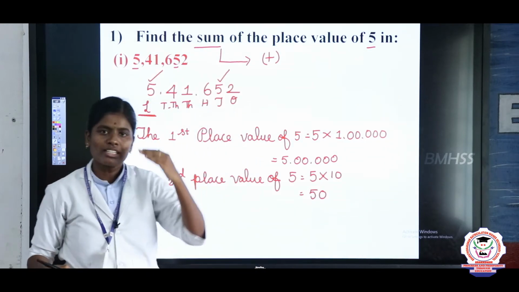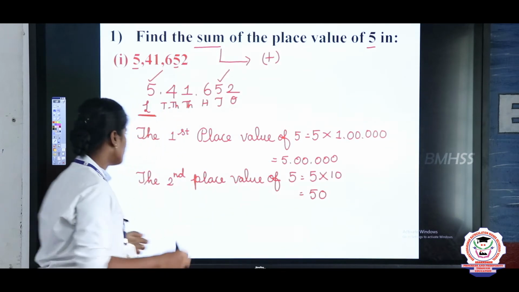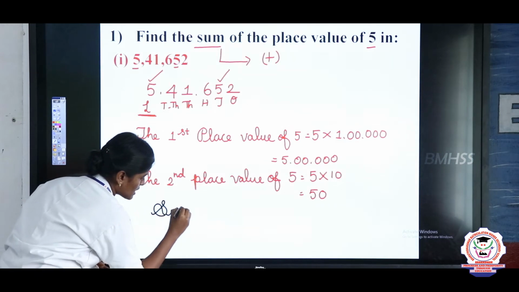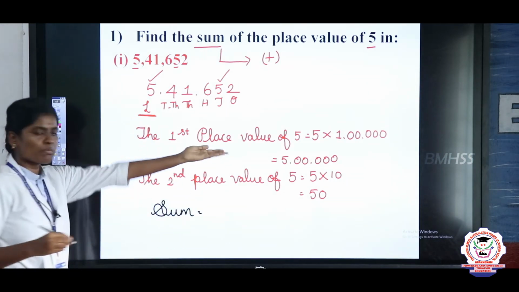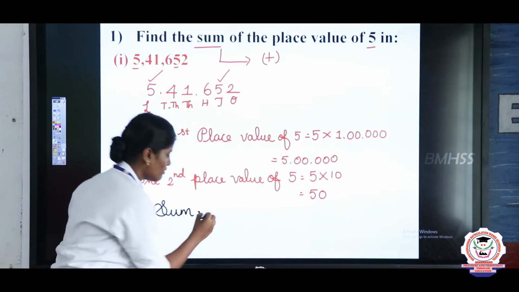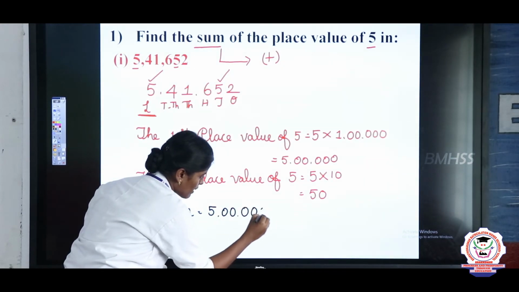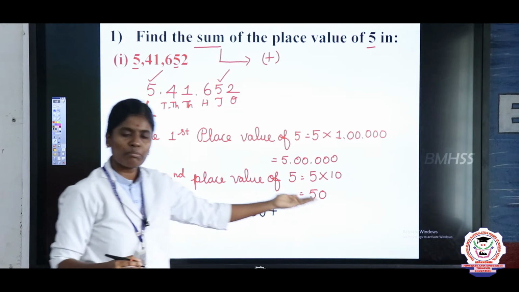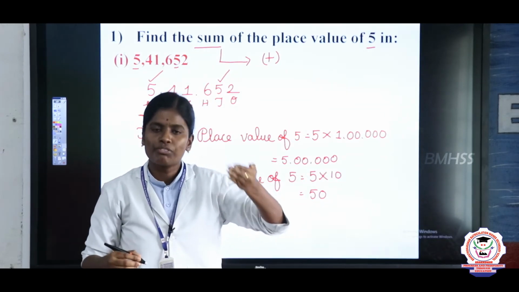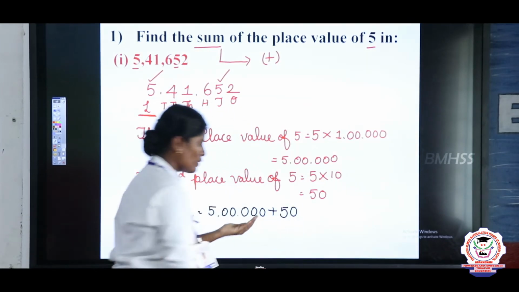Now we are going to find the sum of these two numbers: 5 lakh plus 50. Take sum equal to. The first place value of 5 is 5 lakh, so write 5 lakh. The second place value of 5 is 50, so write 50. Now we are going to add this.